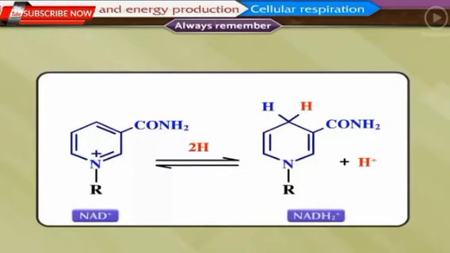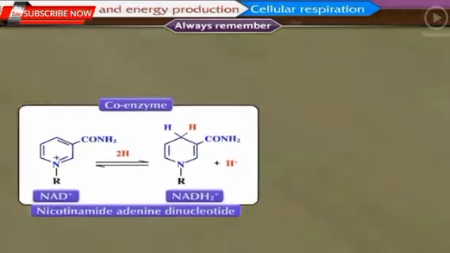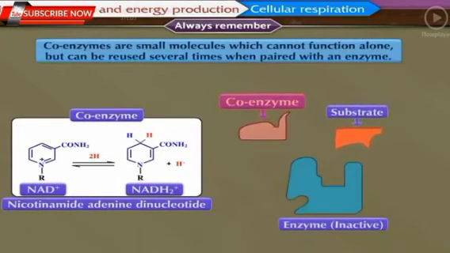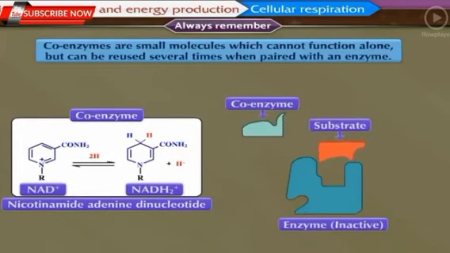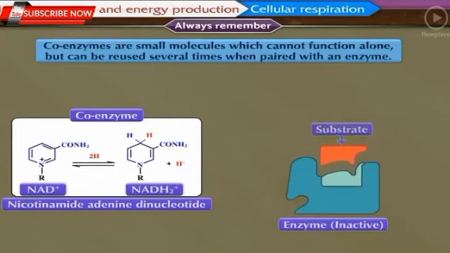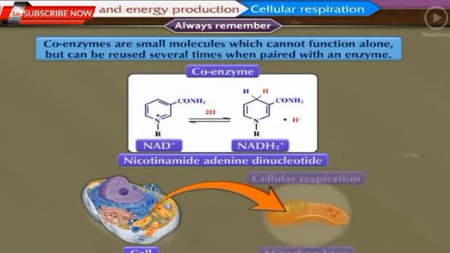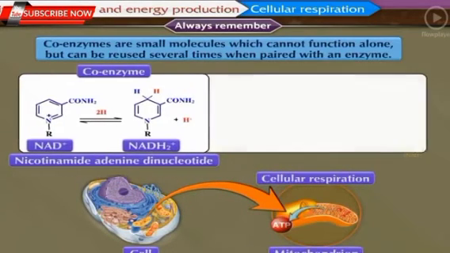NAD or NADH2, that is nicotinamide adenine dinucleotide, is a coenzyme. Coenzymes are small molecules which cannot function alone but can be reused several times when paired with an enzyme. These are present in the cells and help in cellular respiration.